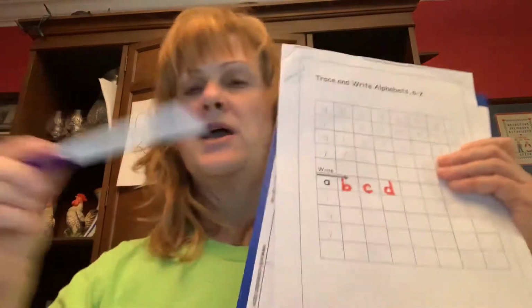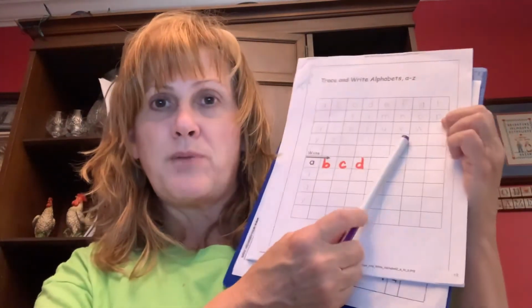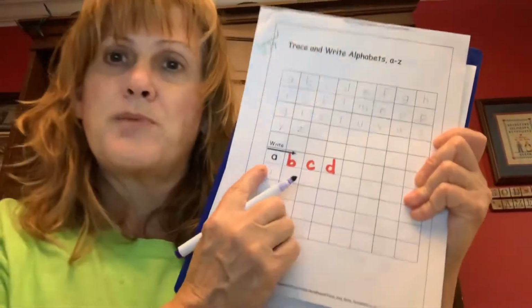And then for your work today, you are going to do the bottom part of the trace and write alphabets, the letters A to Z. We did the top part a couple weeks ago, so now I want us to do the bottom part.